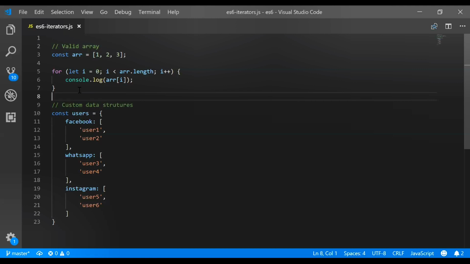But for example, if we are having some custom data structure like an object, here you can see const users. Inside the users object we have multiple entries like Facebook, WhatsApp, Instagram, arrays of data for users. For iterating these users, I have to extract all the users inside one particular array and then iterate it. Without doing that, we can't iterate. That is what we are going to see in our upcoming slides, why we are using iteration and how to use that. So let's see, guys.